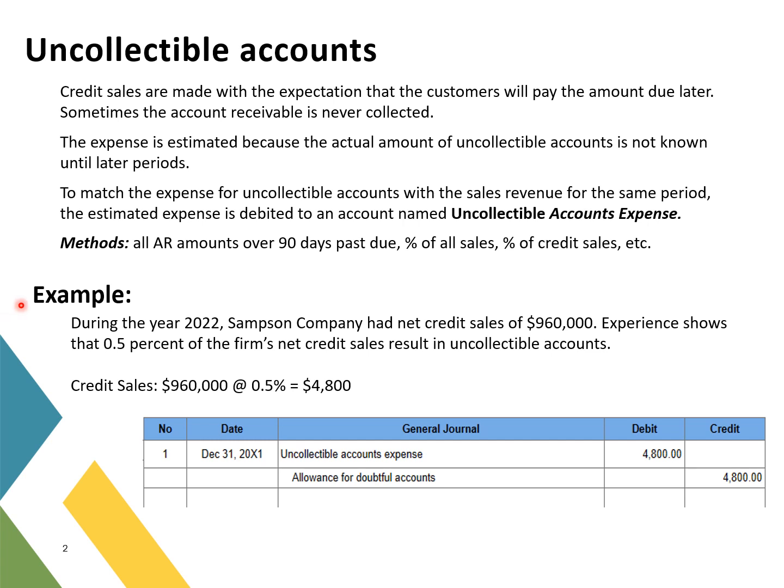During the year 2022, Samsung Company had net credit sales of $960,000, and experience shows that 0.5% of the firm's net credit sales result in uncollectible accounts. To record the entry, we multiply the credit sales of $960,000 by 0.5% to arrive at $4,800, and then debit the uncollectible accounts expense for $4,800 and credit the allowance for doubtful accounts for $4,800.